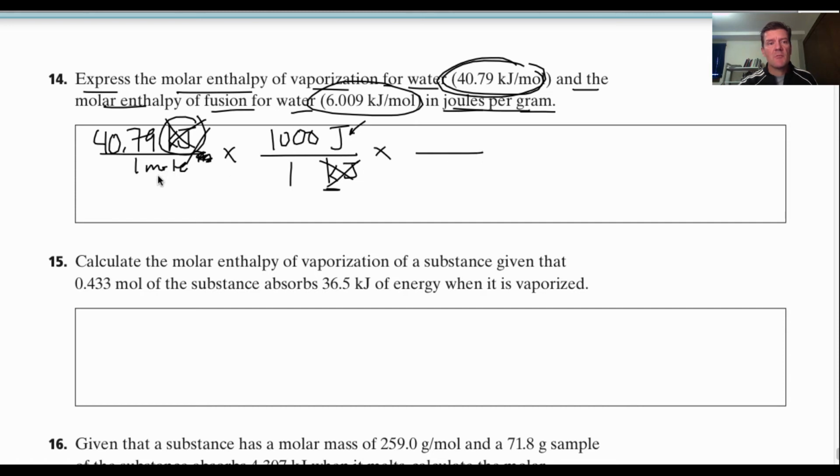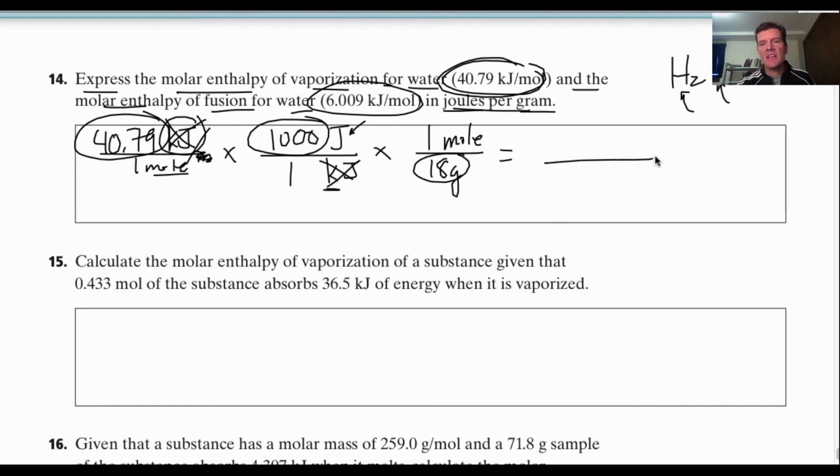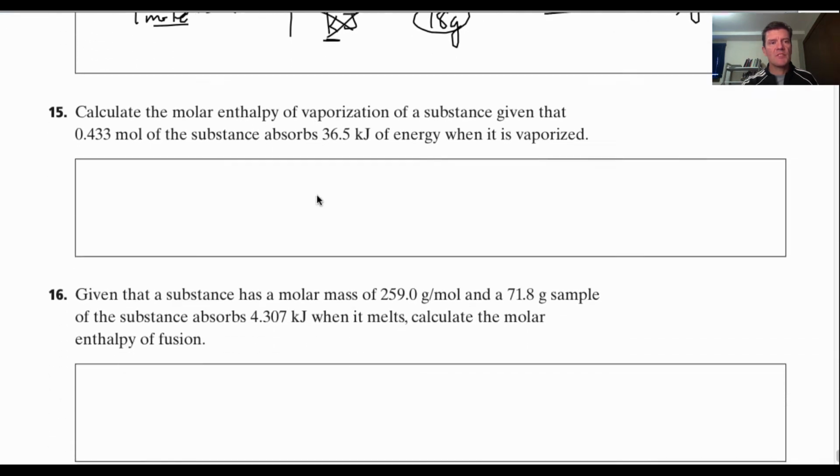Then I have to change moles to mass. Well, 1 mole of water, if you look on the periodic table, H2O, an oxygen and 2 hydrogens, that adds up to 18. Just look at the masses on the periodic table, 18 grams. So you will do 40.79 times 1,000 divided by 18 and get your answer there, and that will be joules per gram. And you will do the same thing for the molar enthalpy of fusion of water. Okay, I need to see both of those calculations.